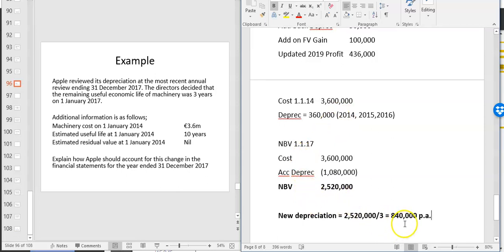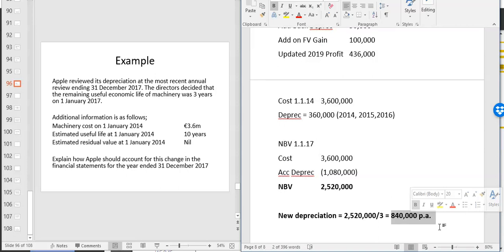You just make the adjustment from 2017, charge 840,000, and in 2018, and in the last year of its useful life, 2019. Right? So it's a much more simple approach than a change in accounting policy. You don't need to go back retrospectively because you're told in IAS 8 that's how to account for a change in accounting estimate. So that makes it a bit more straightforward in terms of that accounting. And we do that anyway. When you change a useful life, when you change a provision for bad debts, as you've done in a lot of IAS 1 questions already, you never go back. You never adjust prior years. You just do it this year and move forward with the adjustment.